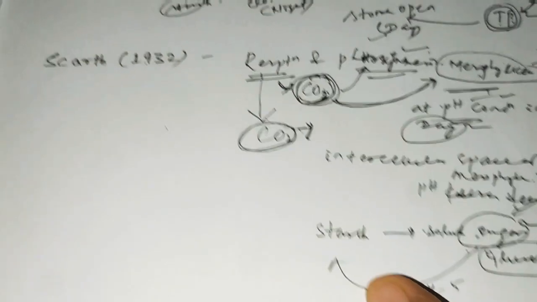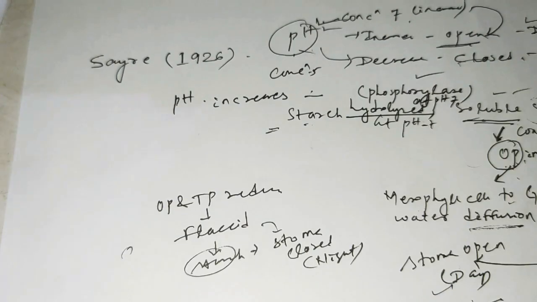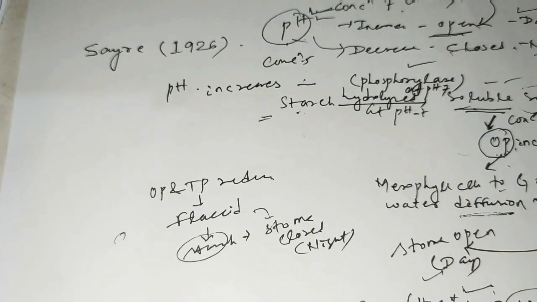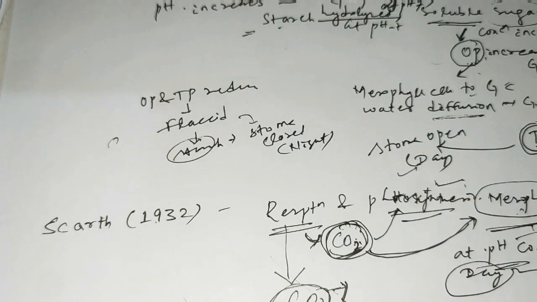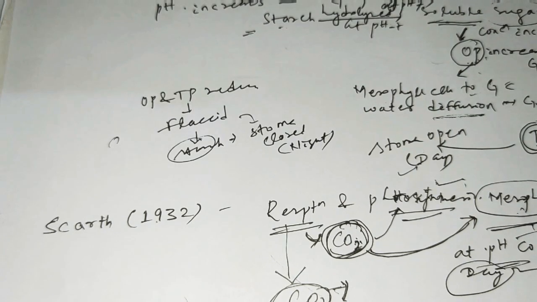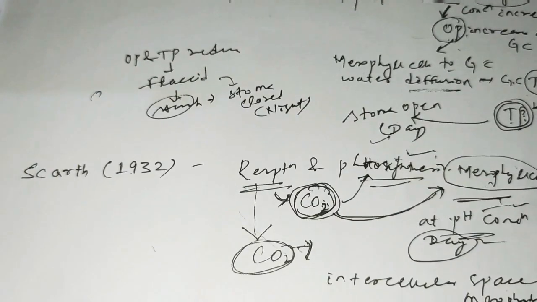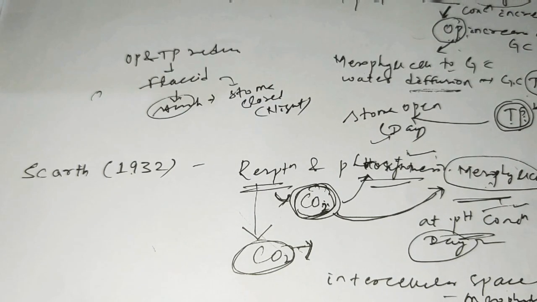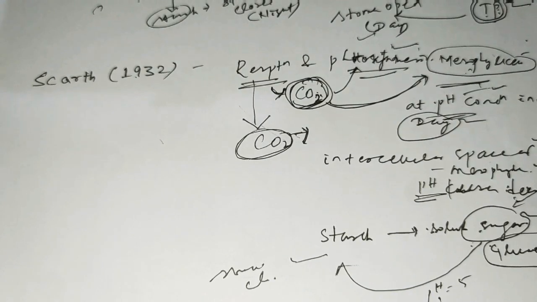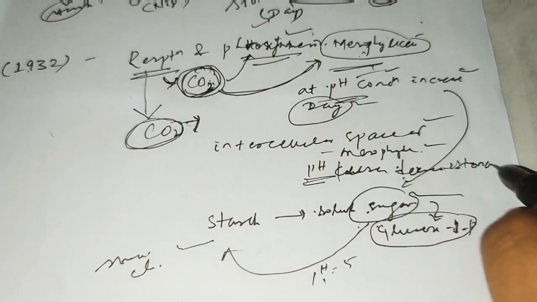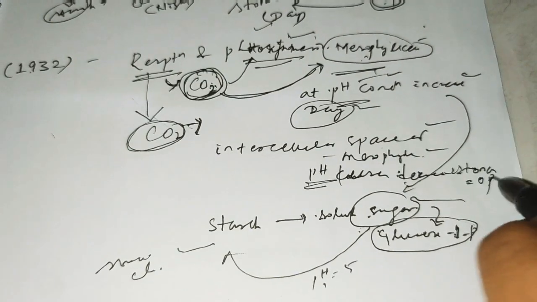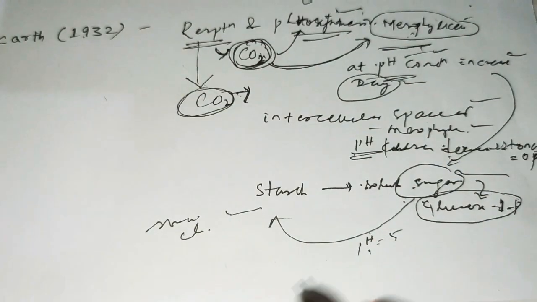Clear about this? So come to here. What happened? The guard cell shape, when the pH decreases, obviously the cell is in flaccid condition, and here what happened? Stoma closed. And when the pH concentration increases, what happened? Here the stoma opens, and when it decreases, the stoma closes.